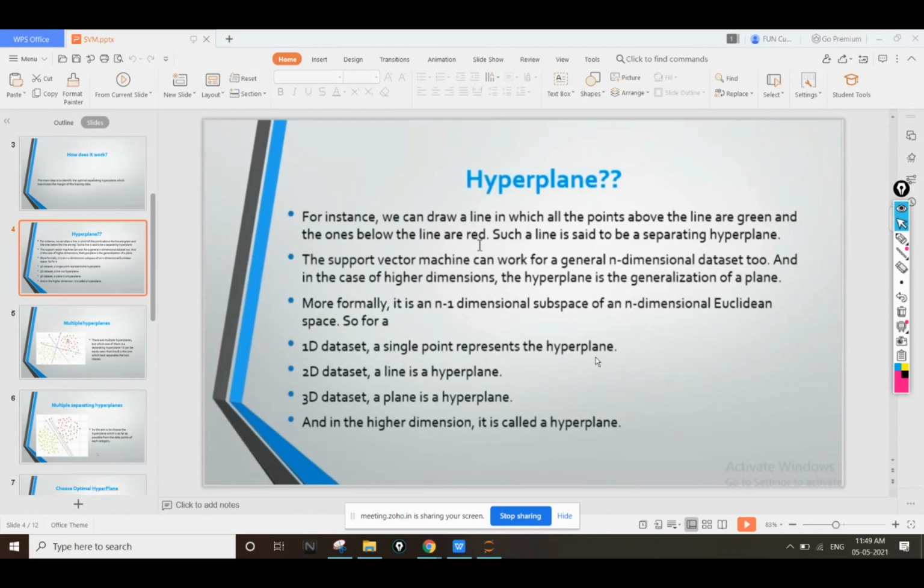All the points on the right side of the hyperplane will be of a different class, like green, and all the points on the left side of that single point will be of red type or pink type or whatever the type. Okay, in 2D we can draw a line, we have already seen that, but in 3D a plane is a hyperplane, a complete surface which will be having x, y, and z coordinates.